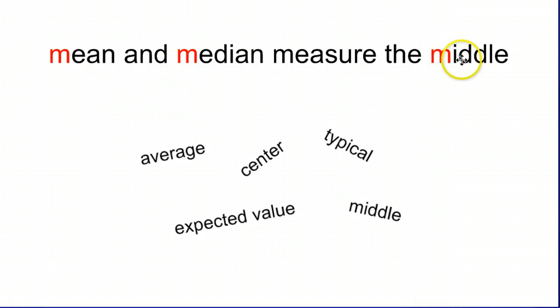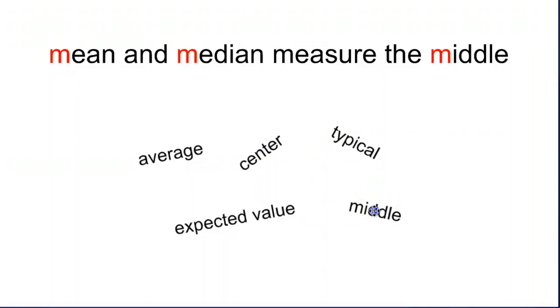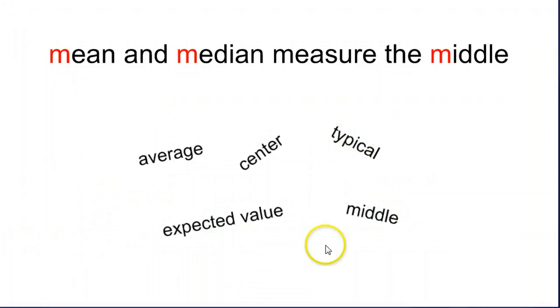Mean and median measure the middle. So they both start with M, middle starts with M. Other words for the middle might be average or center, typical, middle, expected value. Any of these things, when you see these words, they're typically talking about the center or middle of a distribution, which we usually will use the mean or median to measure.